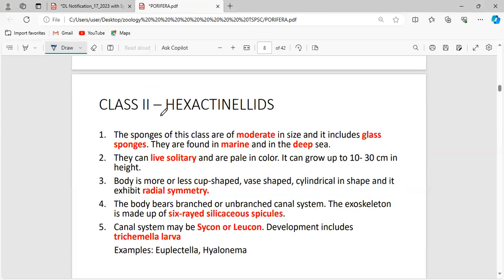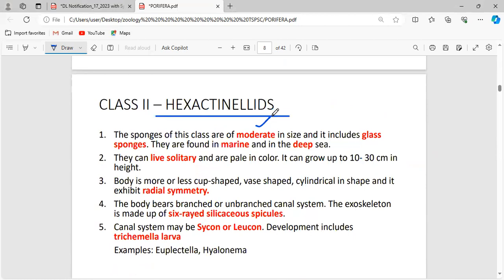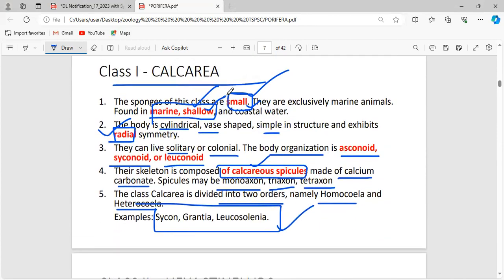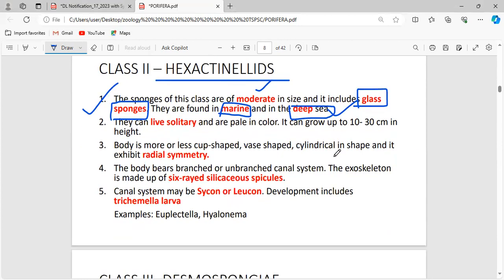Now comes the second class, Hexactinellida. These are small to moderate in size, and this includes the glass sponges. This is the most important question area: note down that glass sponges are placed in the class Hexactinellida. They prefer to live in marine habitats, but while Calcarea live in shallow regions, here they live in the deep sea.